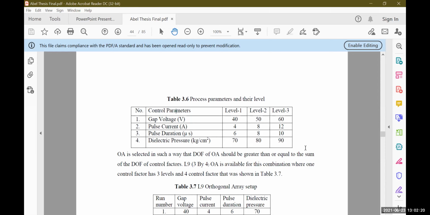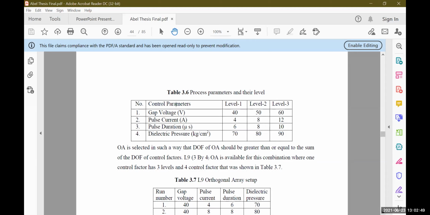Besides that, there may be different control parameters also, like type of dielectric, that he didn't consider. Each study has some limitation. Type of electrode may be another variable he didn't consider in this study. So depending upon your objective, you are supposed to find out what to consider and what not to.